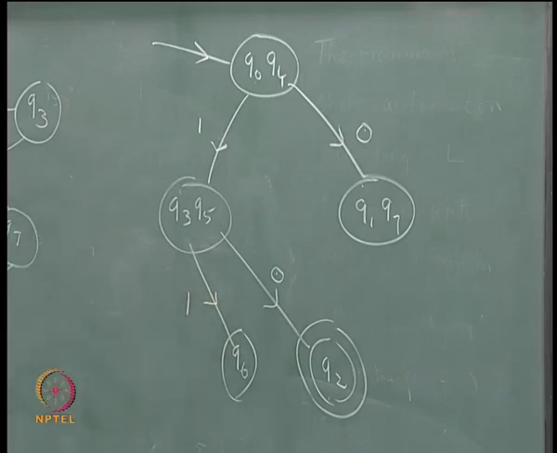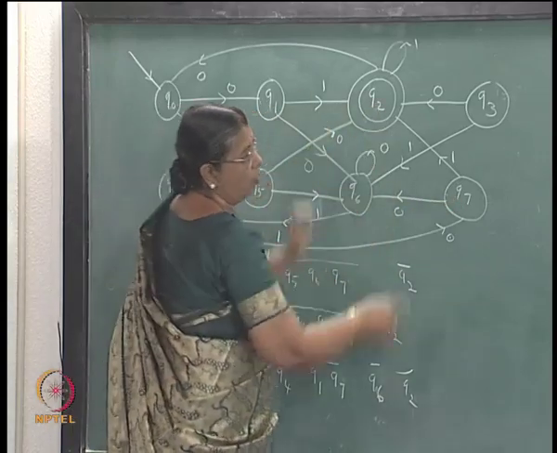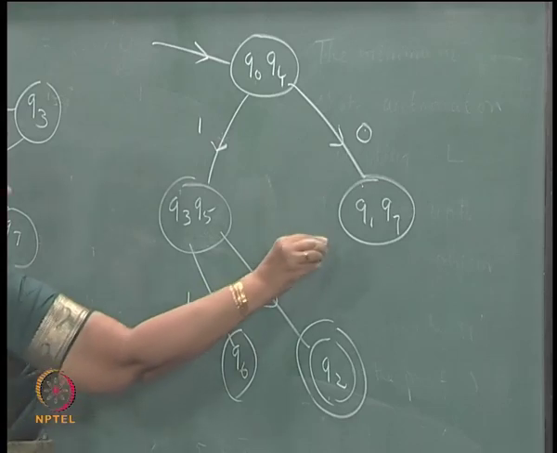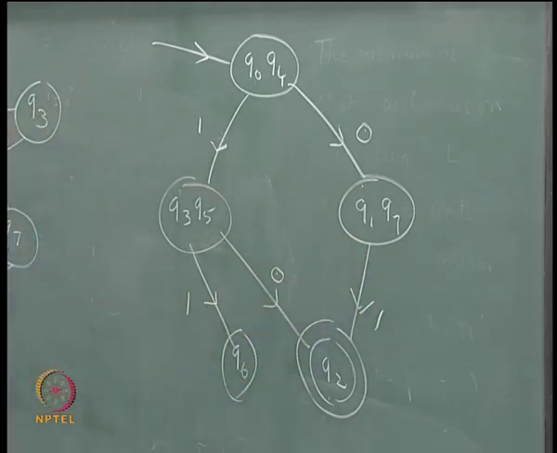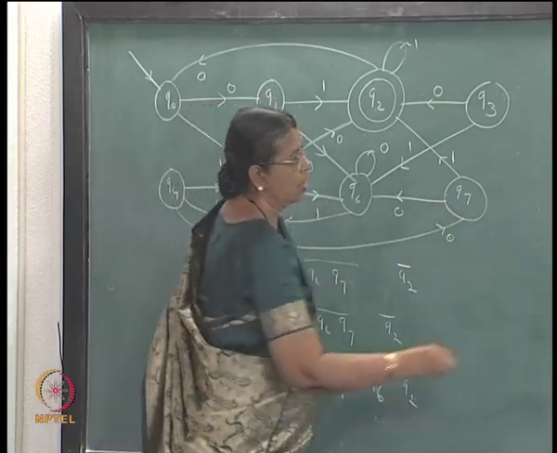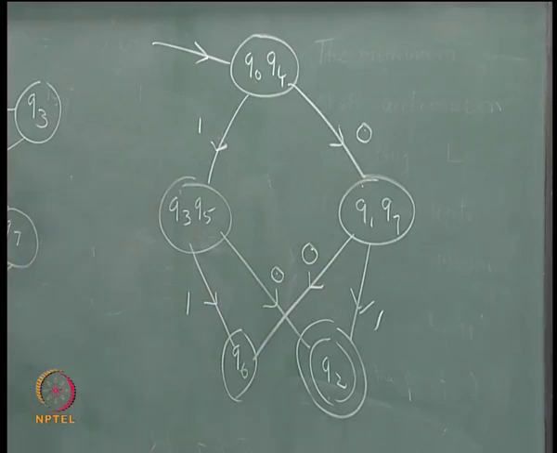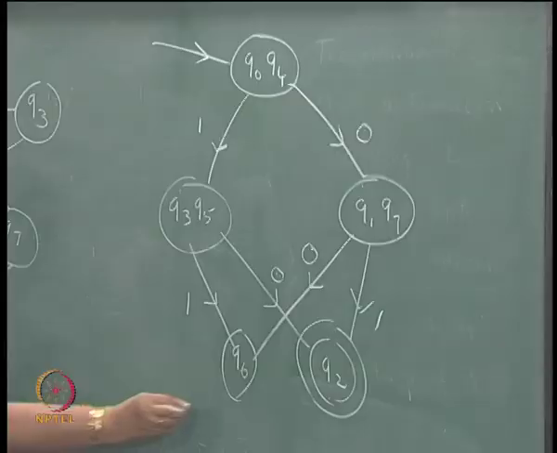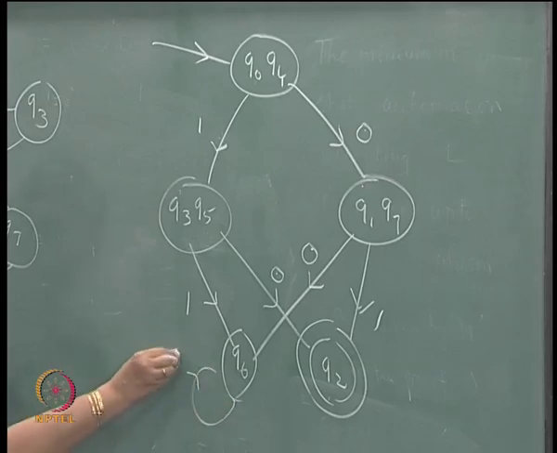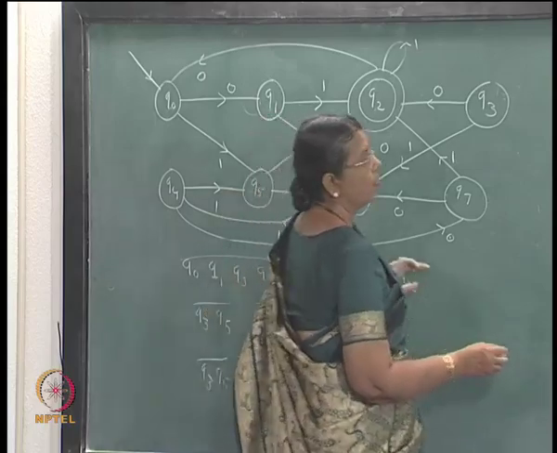From Q1, Q7, if you get a 1 you go to Q2; if you get a 0 you go to Q6. From Q6, if you get a 0 you go to Q6; if you get a 1 you go to Q4.